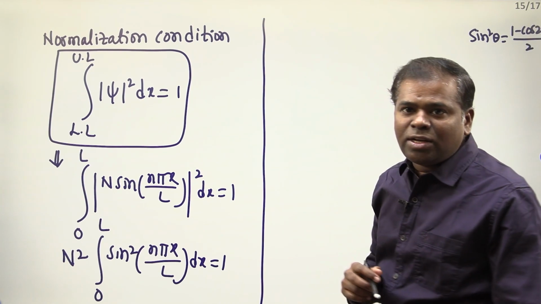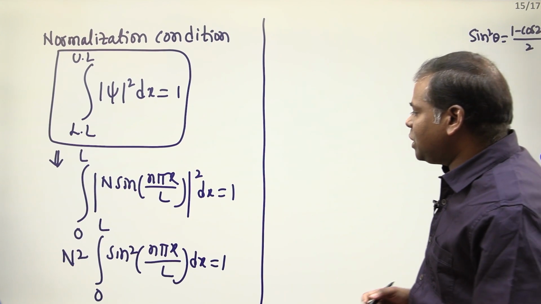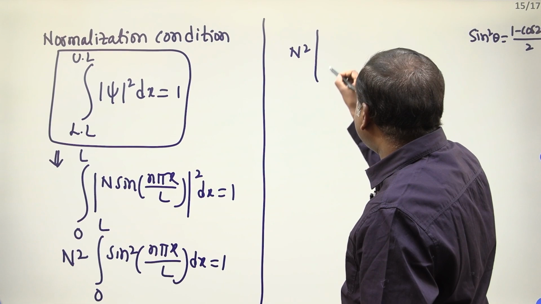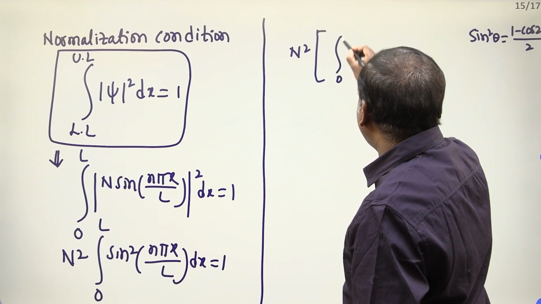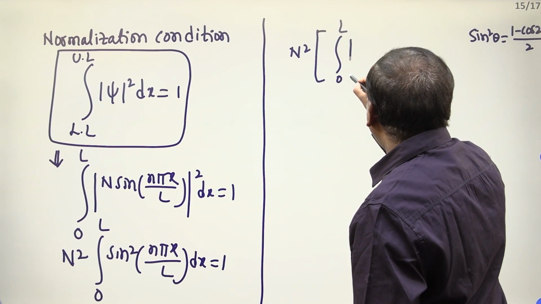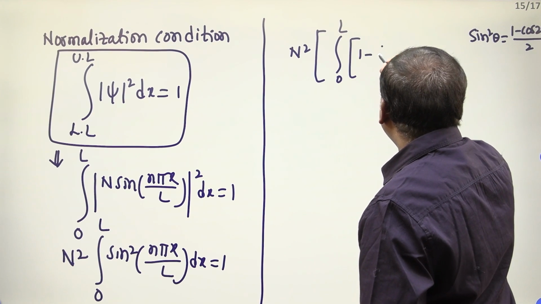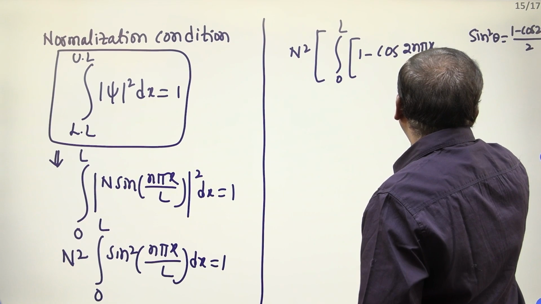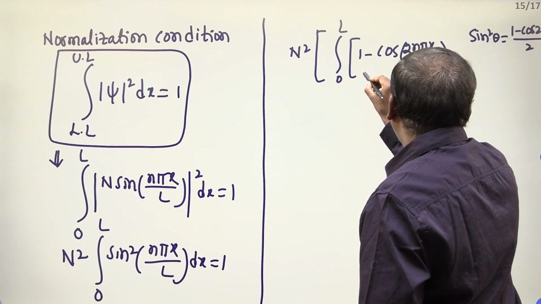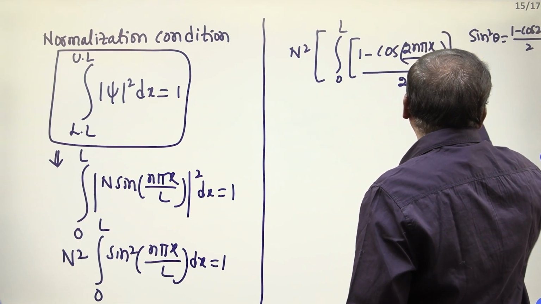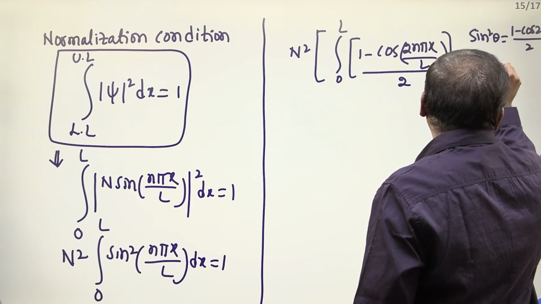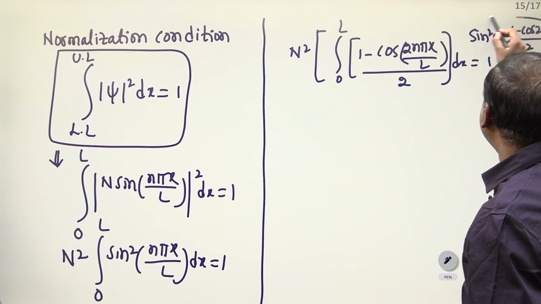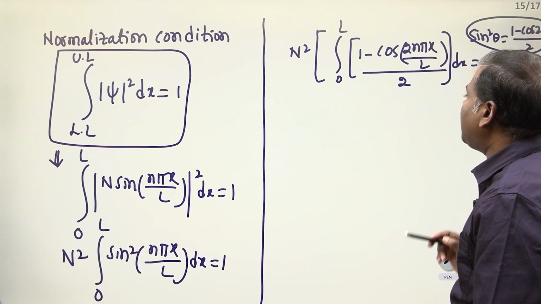Now N square into integral 0 to L, 1 minus cos 2n pi x by L divided by 2 into dx is equal to 1. Instead of sin square x, I have to write this formula.